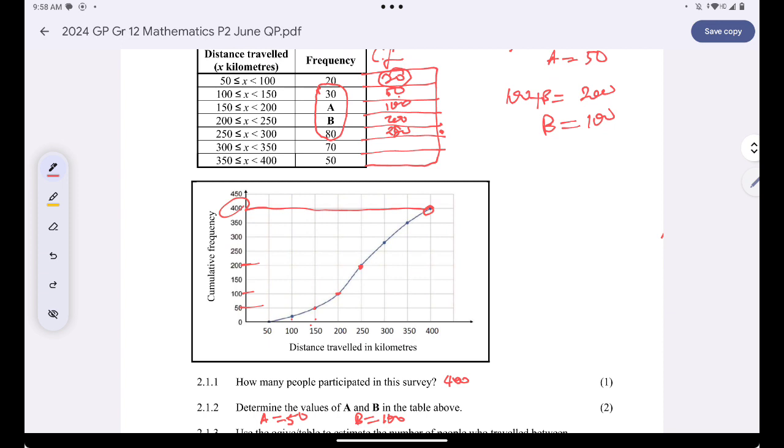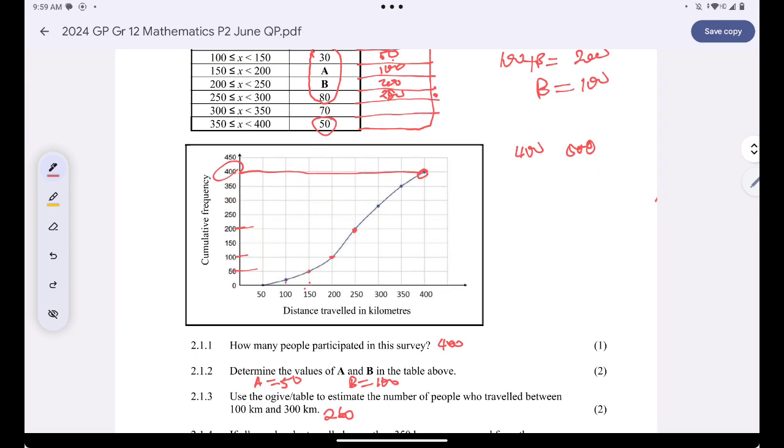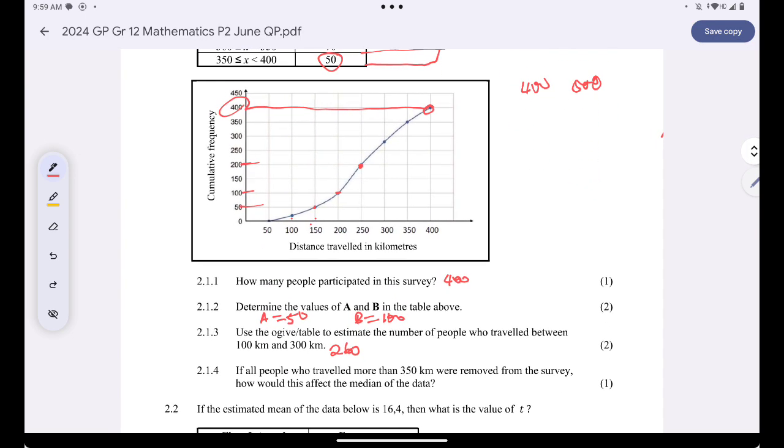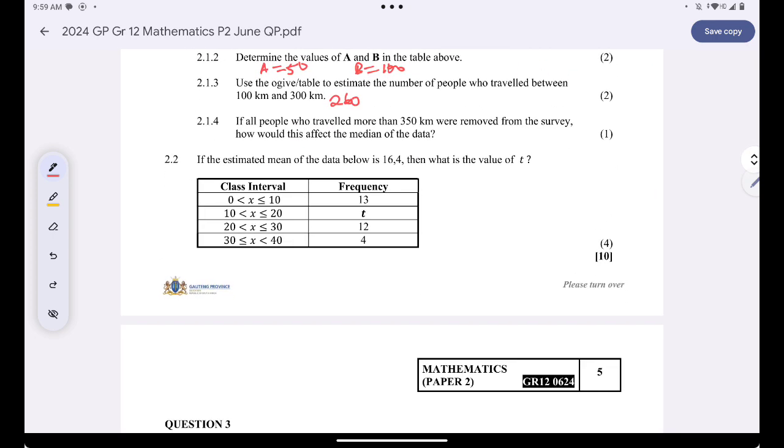Rather, the median will be smaller. Why am I saying that? Because we had a survey of 400 people. Now they are taking away 50 people from the 400. So the median will decrease. The middle term will be smaller now. Are we together?